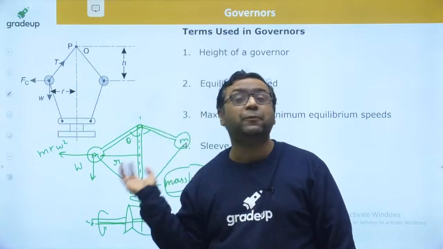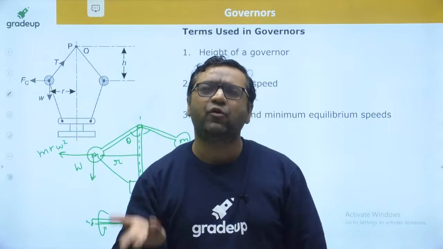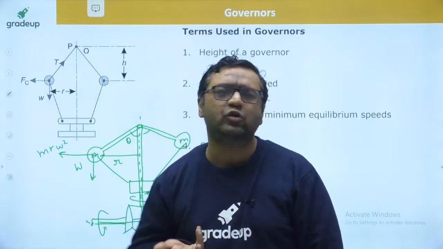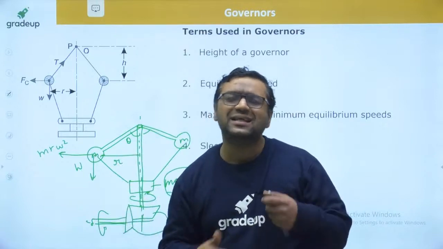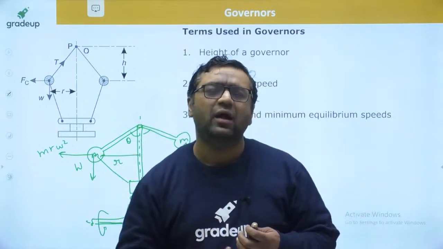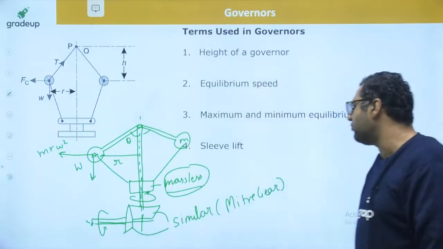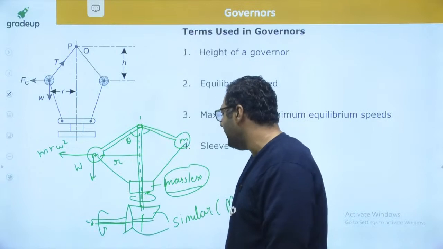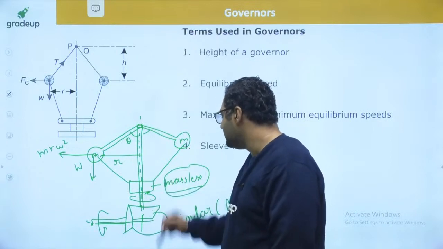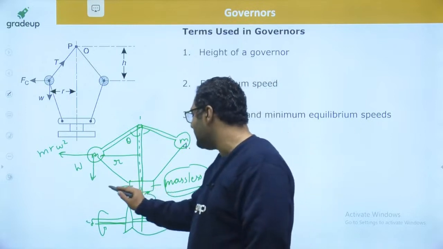But the concept used in other governors which became useful was copied from the Sir James Watt governor. Yes, some things were modified and they made working governors. When I am talking about this type of governor, what I have made here is the sleeve, and this is known as the massless sleeve.